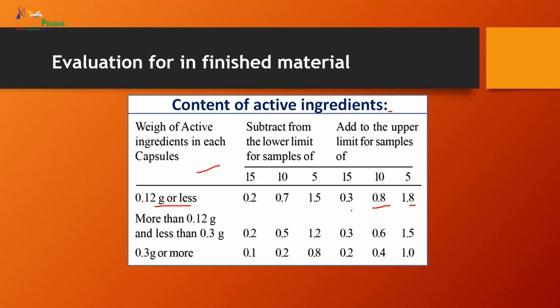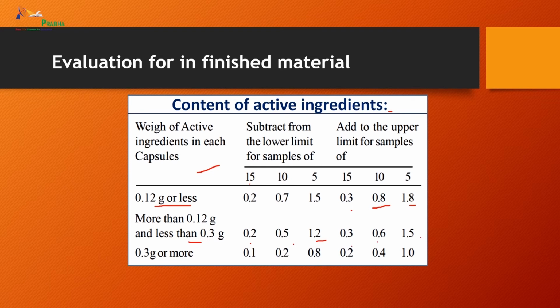If the active ingredient is more than 0.12 gram and less than 0.3 gram, then you subtract 0.2, 0.5 and 1.2 for samples of 15, 10, 5 respectively, while the values added to the upper limit are 0.3, 0.6 and 1.5.